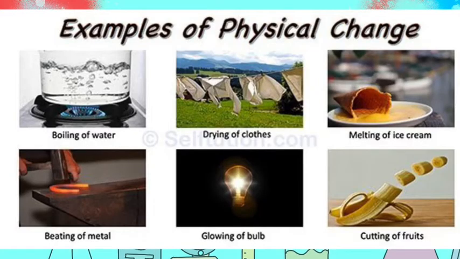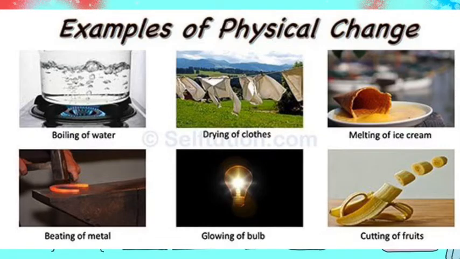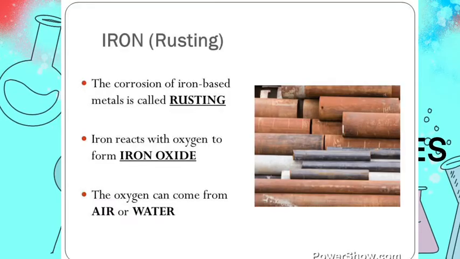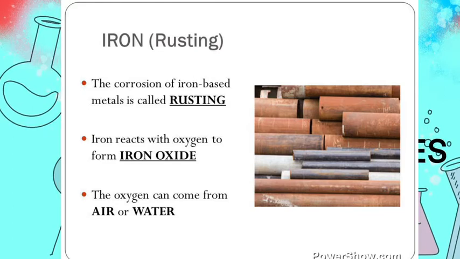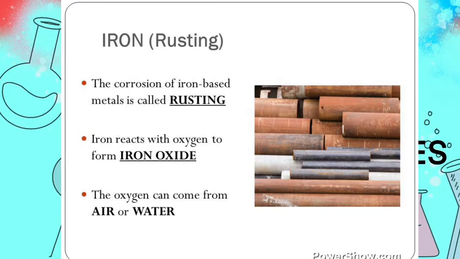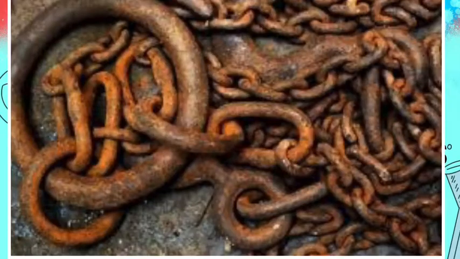Here are some examples of physical changes: boiling of water, drying of clothes, melting of ice cream, beating of metal, glowing of bulb, and cutting of fruits. Now let us see some examples of chemical changes that we generally see. Rusting of iron is a very good example. Whenever iron reacts with air and water of the environment, it produces iron oxide, and the iron article becomes reddish in color and a powdery substance called rust is produced.